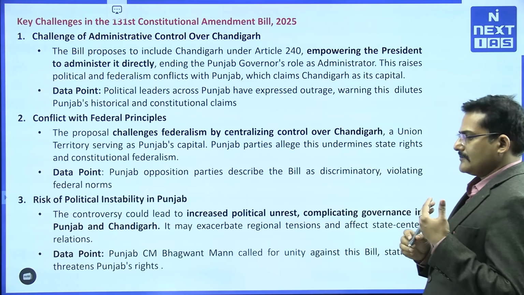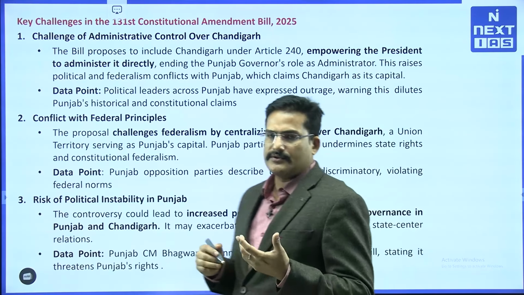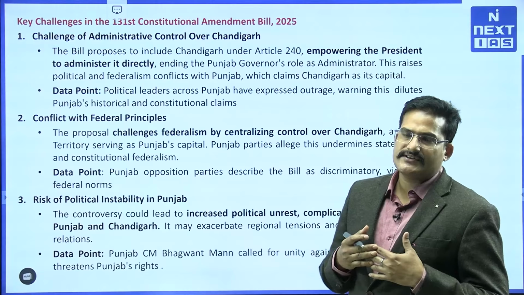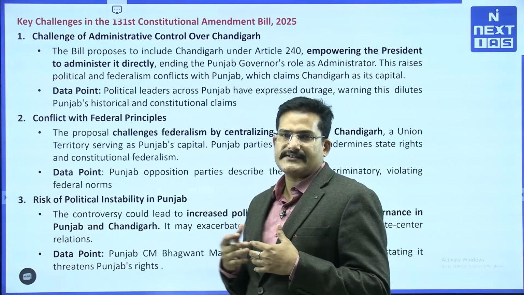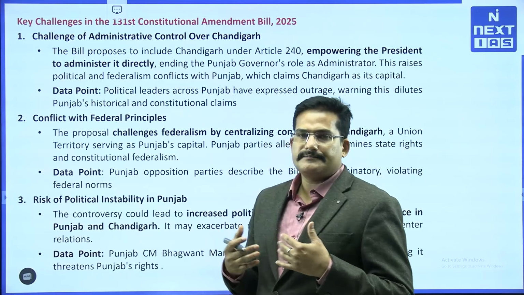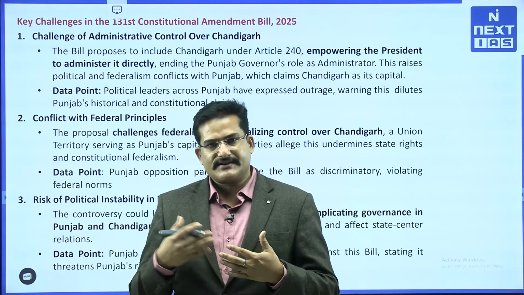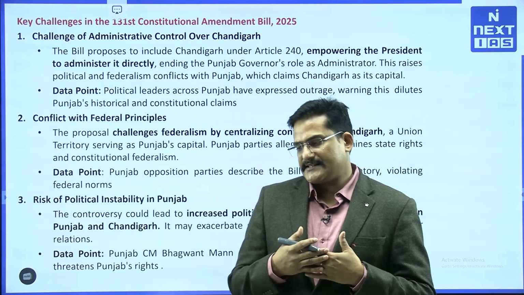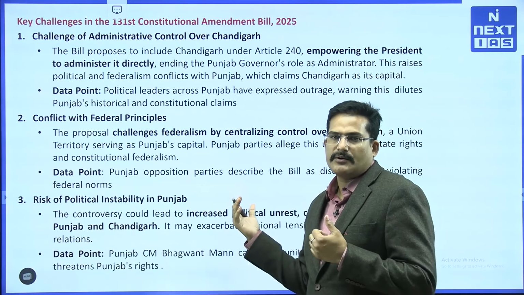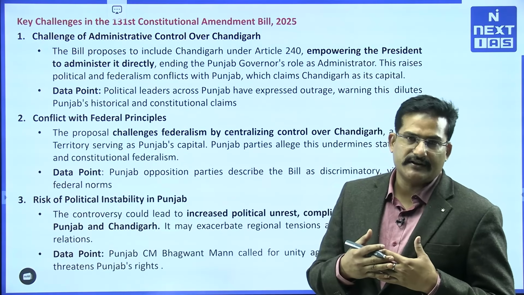Also, it can lead to political instability in Punjab, right. We have seen a recent protest in Chandigarh University about the elections, right. It is also somehow indirectly or directly related to it. Although Punjab is a very prosperous state, used to be very prosperous, nowadays they are struggling somehow, right, but they are a border state, we have to understand, and hence a very sensitive state as well.